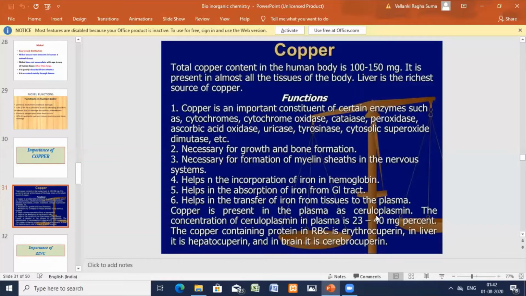Now we'll see the functions of ceruloplasmin. It mainly releases iron from the liver storage sites. It brings about oxidation of iron prior to combination with transferrin. It acts as an oxidant in the blood serum. It also regulates serum biogenic amines, acts as a growth promoter, and stimulates angiogenesis in the cornea and in cell culture. Deficiency of this enzyme in serum reduces the mobilization of iron from liver storage sites.